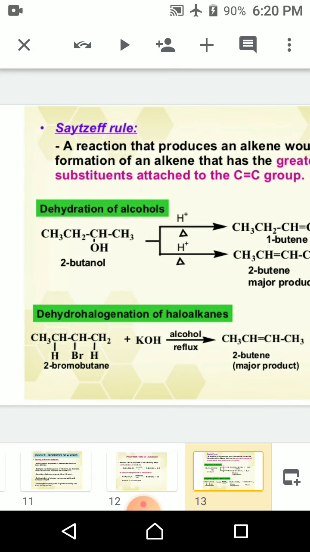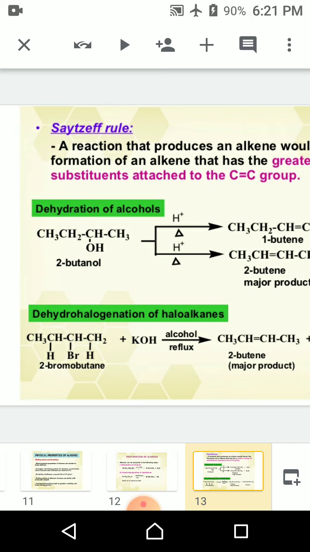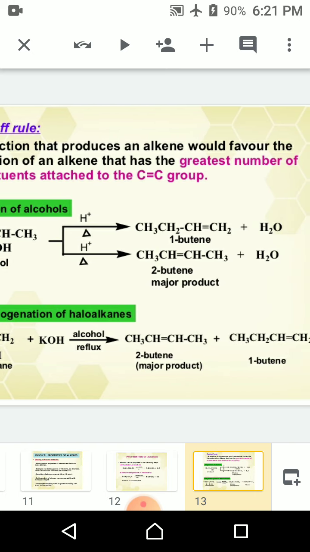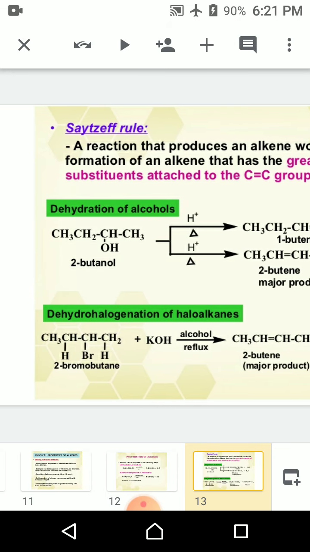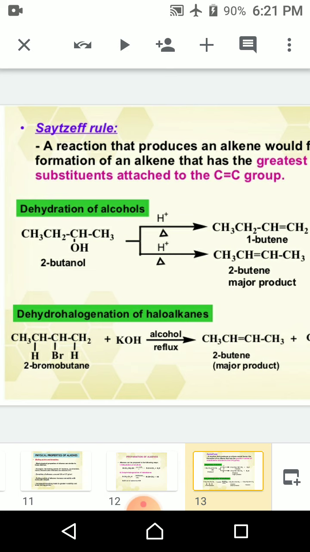Saytzeff rule, which is an important rule regarding the properties of the alkenes: a reaction that produces an alkene would favor the formation of an alkene that has the greatest number of substituents attached to the double bond carbon atoms.